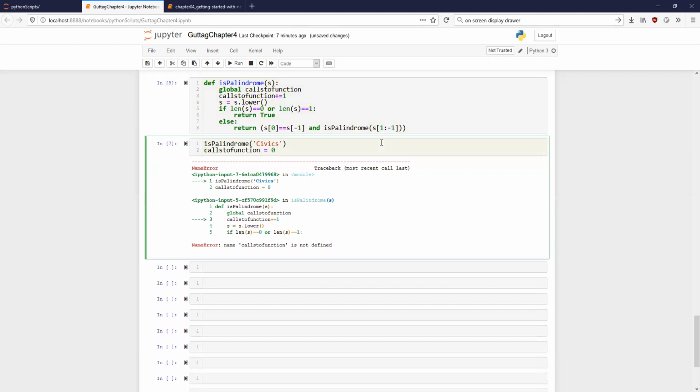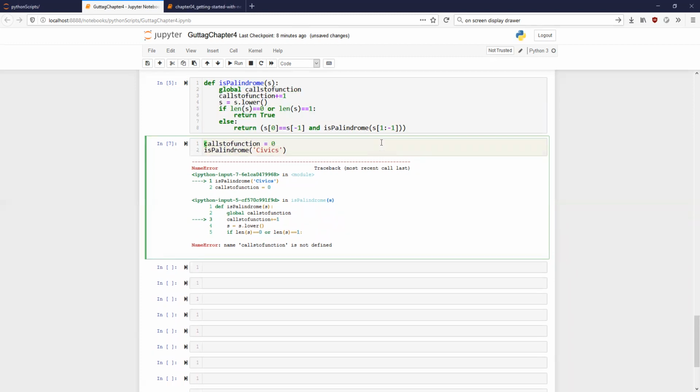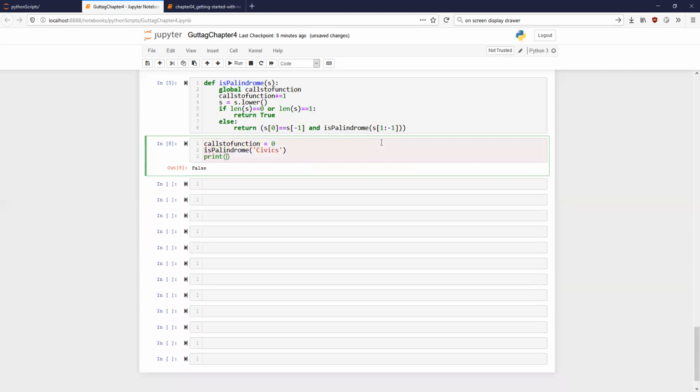I have assigned the value here. Oh, wait a minute. Yeah, that's a mistake. You're right. Let me fix that first. Yeah. So now print calls_to_function.